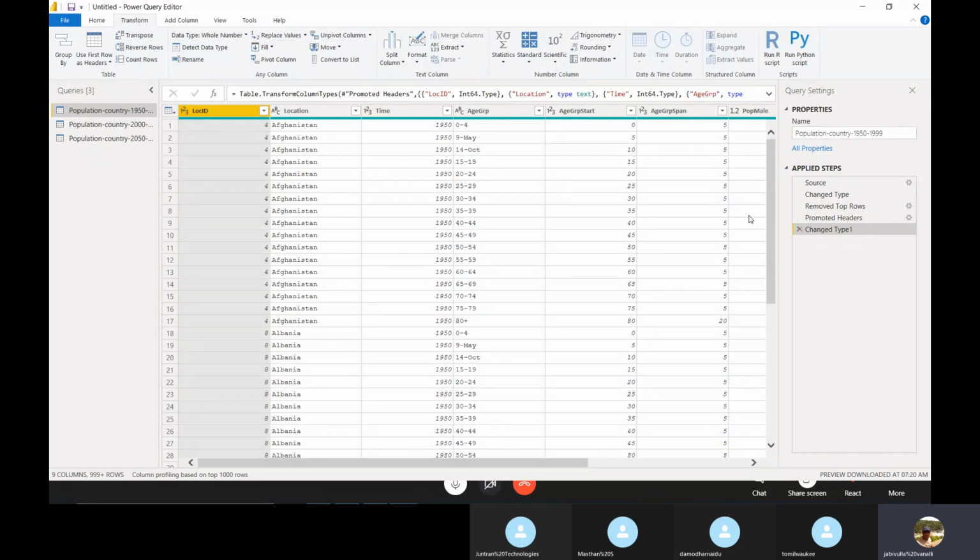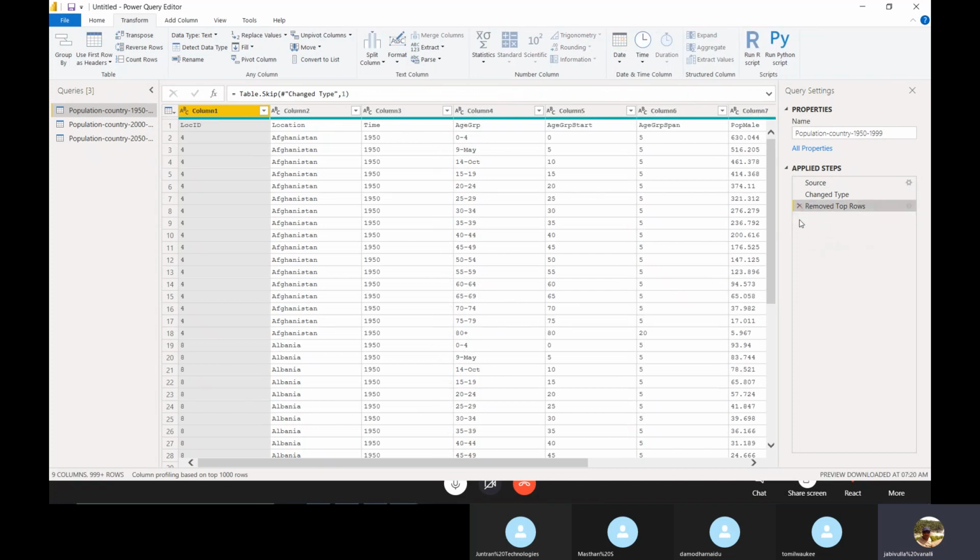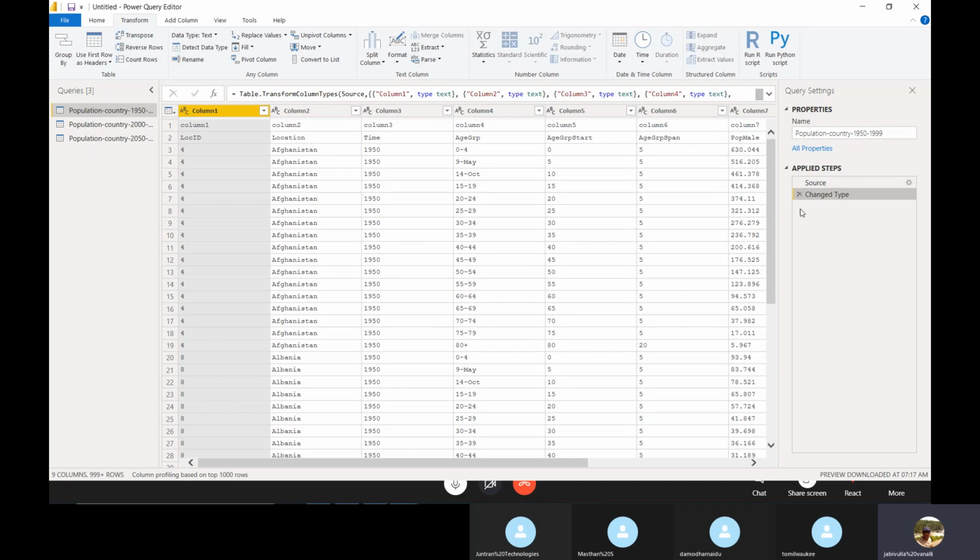Here also, in applied steps, you can go back. I just remove the step, it goes back, remove top rows, and now you can see my data as it was.